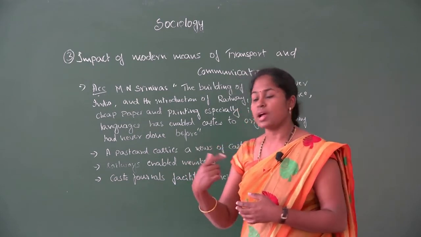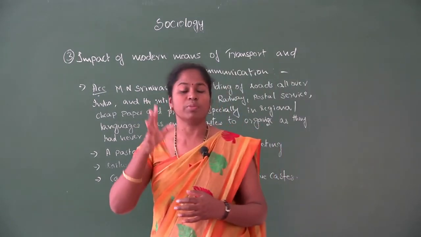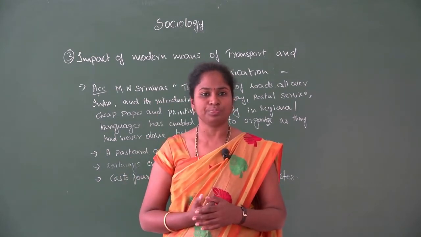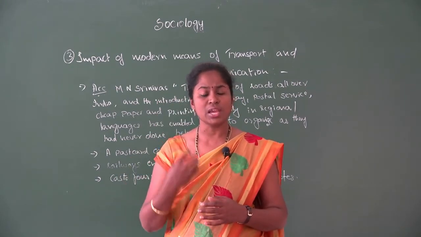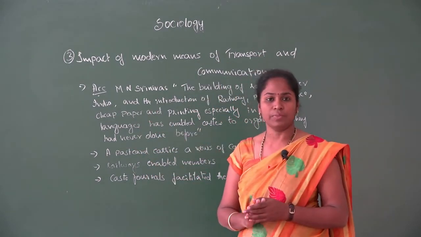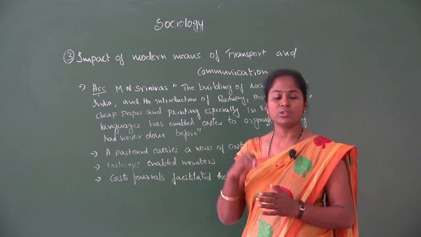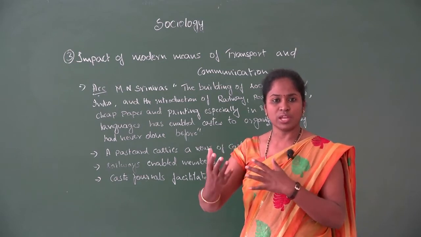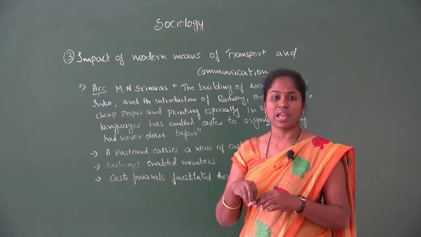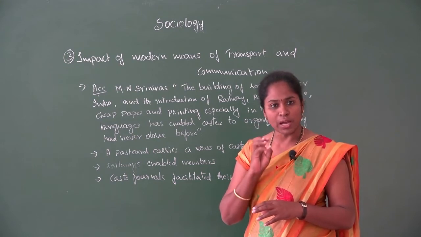So when a person understands this very easily, more improvement has taken place in the caste system now, because communication is easy as well as transport. That's what M.N. Srinivas says. Because of the facilities we have in present society, transportation as well as communication is very easy. This communication takes place through the regional language. Because of that, it's very easy to attract the people of that particular caste.